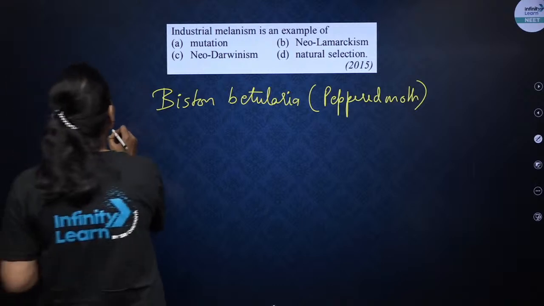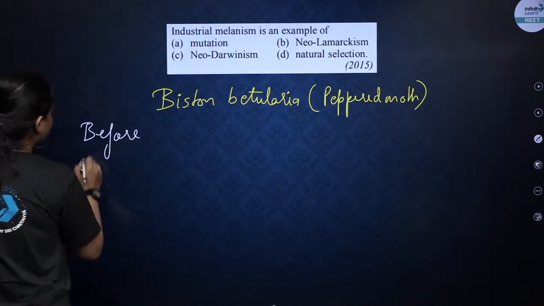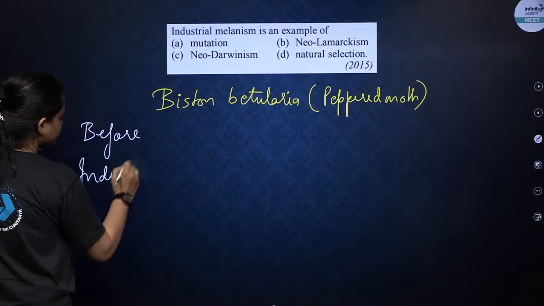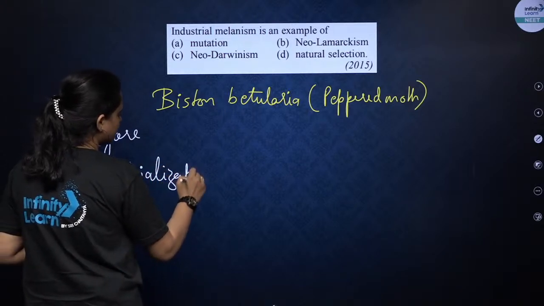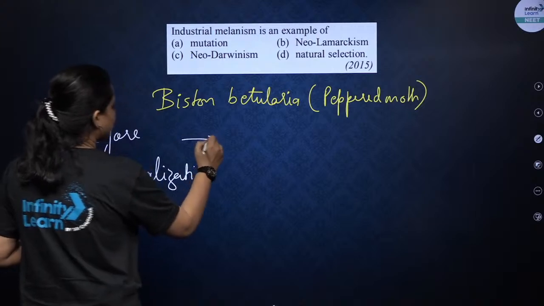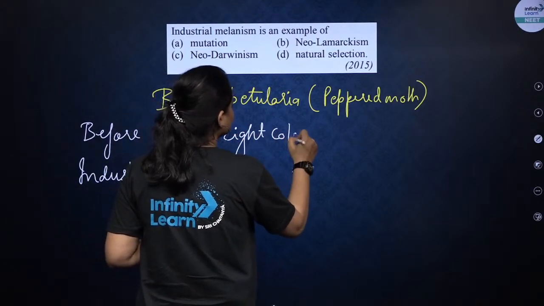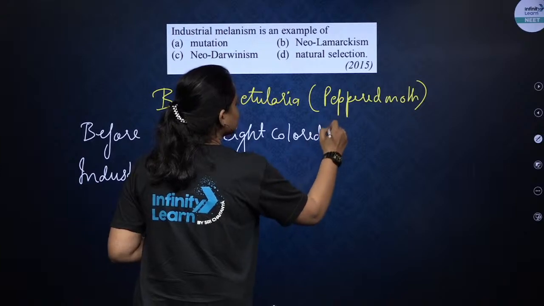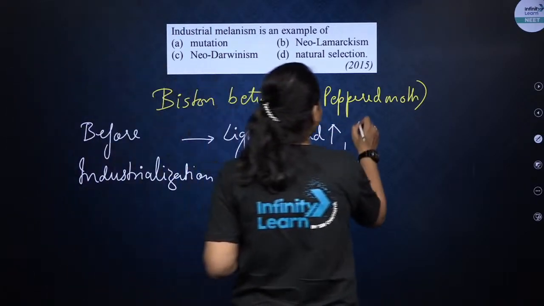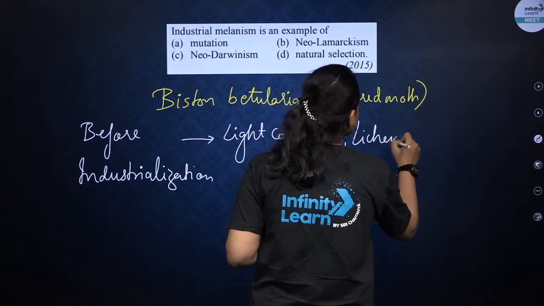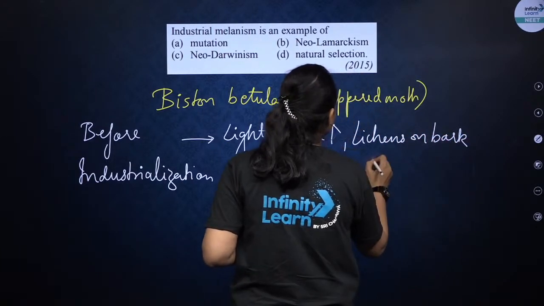So what happened before industrialization? The light colored moth increased in number, because of the presence of lichens on the bark of trees.